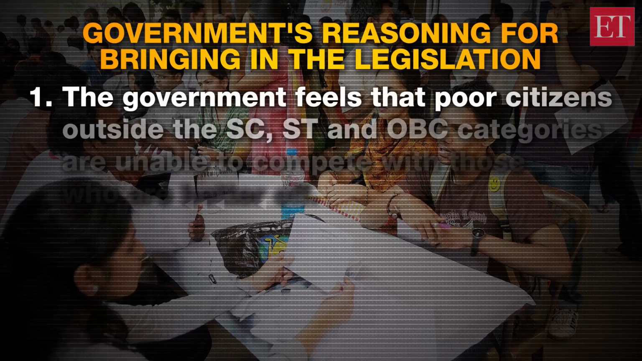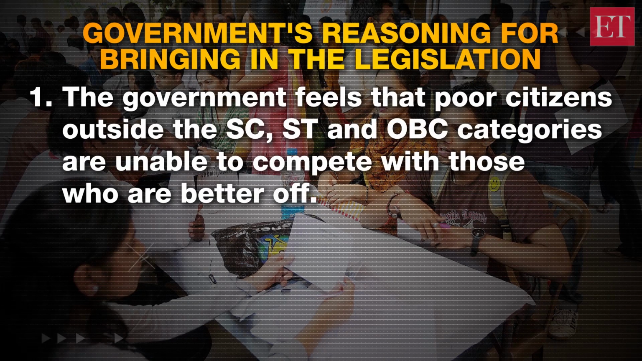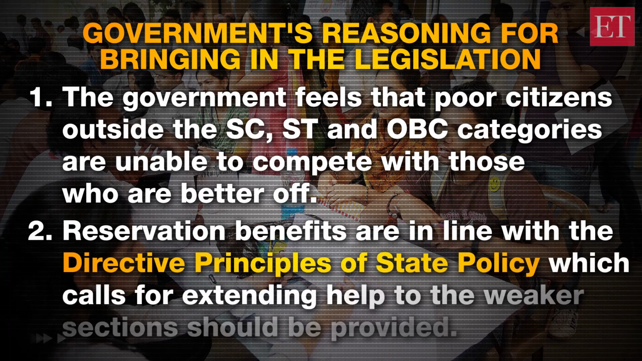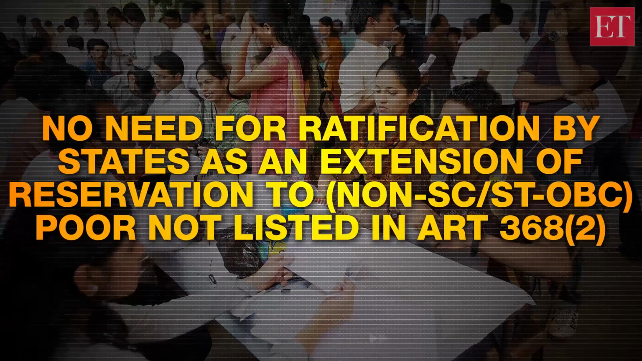The government feels that poor citizens outside the SC, ST and OBC categories are unable to compete with those who are better off. Reservation benefits are in line with the directive principles of state policy, which calls for extending help to the weaker sections of the society. No need for ratification by states, as extension of reservation to the poor is not listed in Article 368(2).